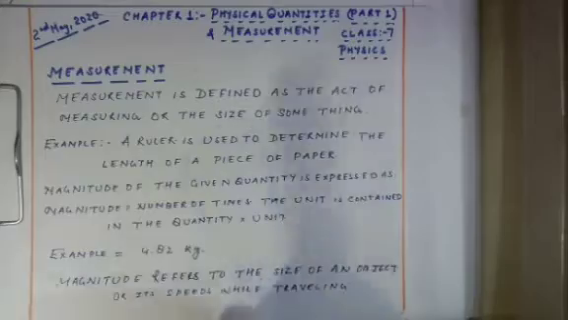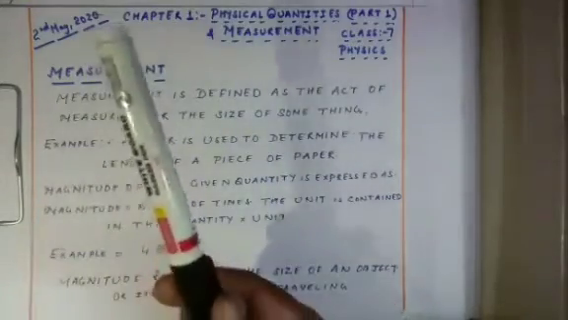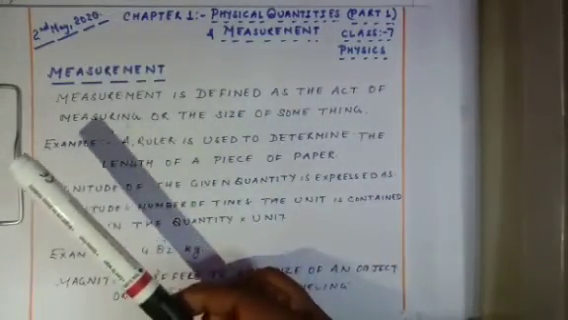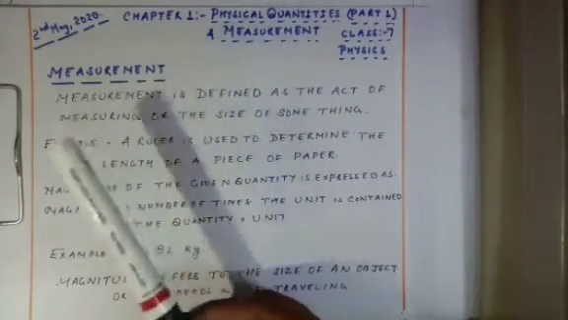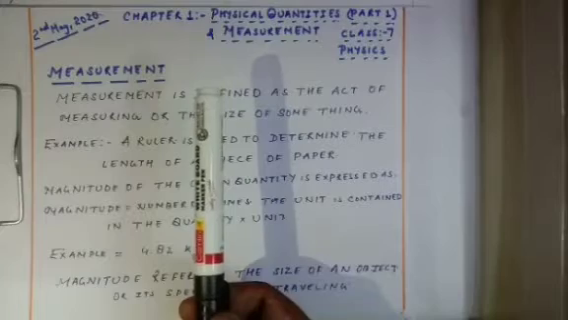Let us take an example of a marker. If the mass of a marker is 100 gram, so what is 100 gram over here? It is the amount of matter present in the marker.